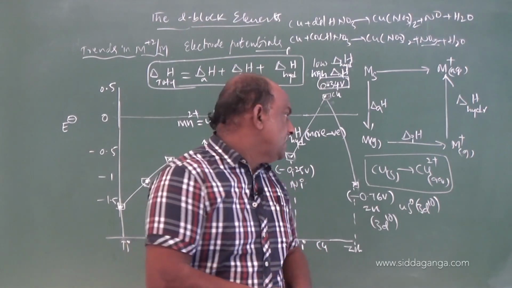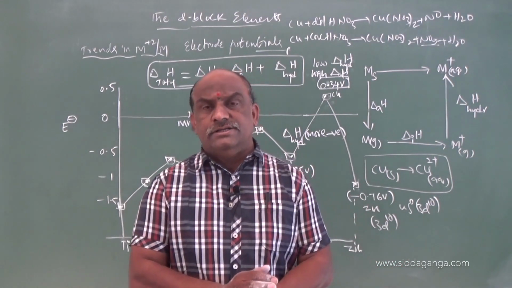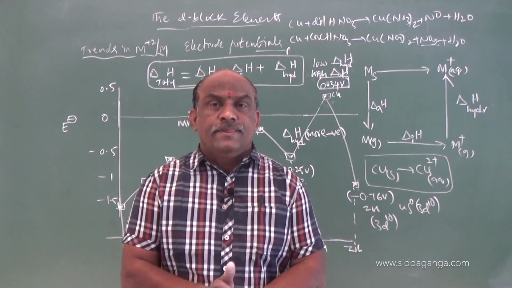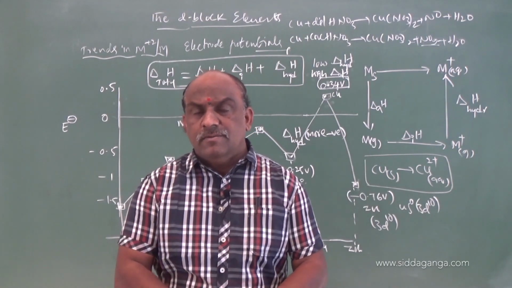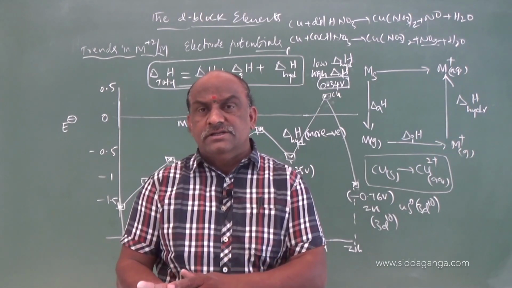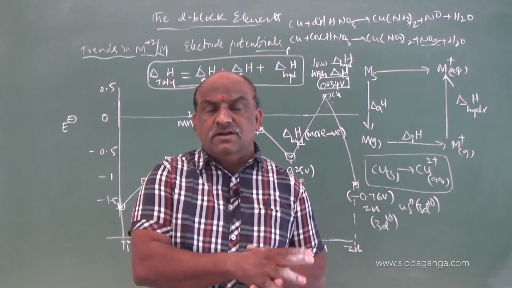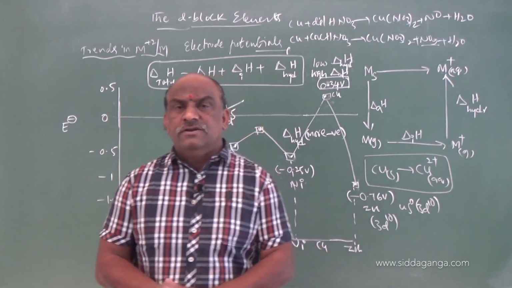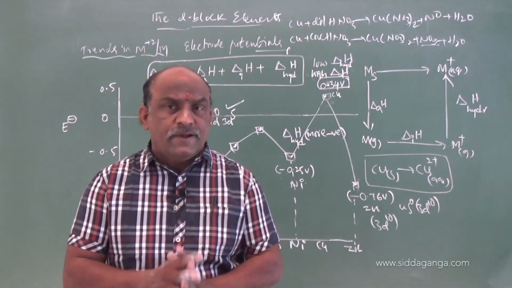So, due to that reason, Cr2 plus and Mn2 plus act as reducing agents. Mn3 plus converts to Mn2 plus, which is reduction, so it is an oxidizing agent. Species which are involved in oxidation are reducing agents, species which are involved in reduction are oxidizing agents.